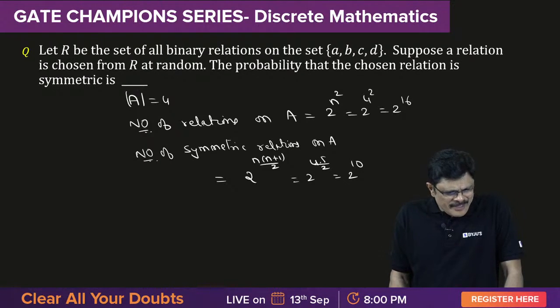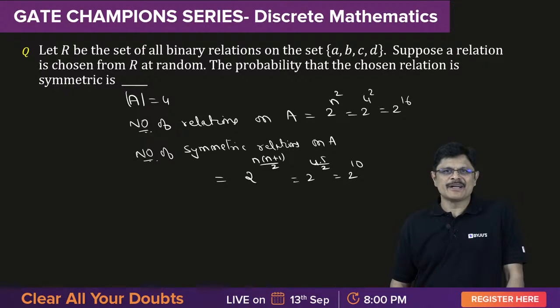Is number of symmetric relations 64? Lalit Yadav, how many symmetric relations are there on this particular set? What is the formula for number of symmetric relations? Not n into n minus 1 by 2. Symmetric is not n into n minus 1 by 2, it is n into n plus 1 by 2.